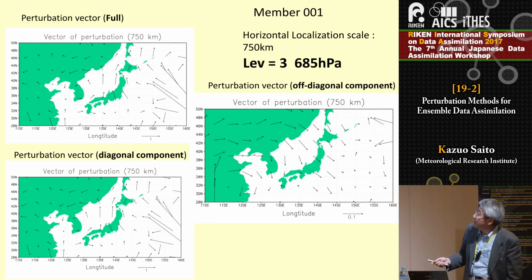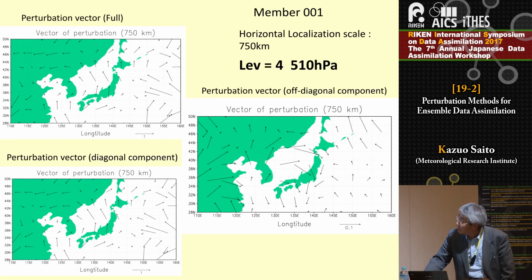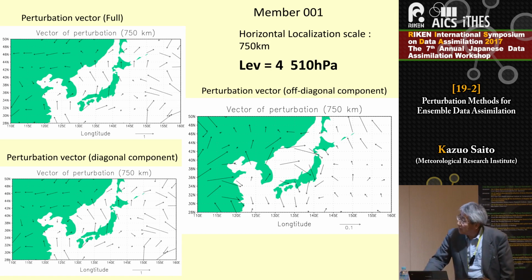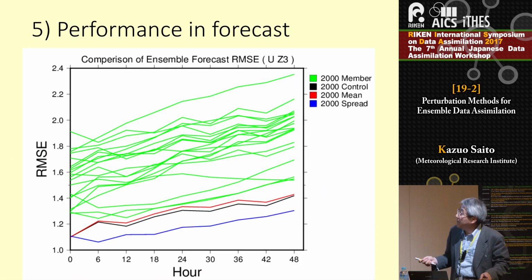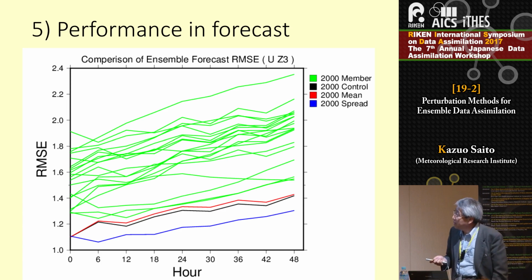This is the same chart, and we can see the lower level and upper level. The perturbation vector from the diagonal component is consistent, but the off-diagonal component is very inconsistent. And this is the final slide, which shows the performance in the forecast. For almost all members, the root mean square error is larger than the control run. And in this case, the ensemble mean does not improve on the control run.